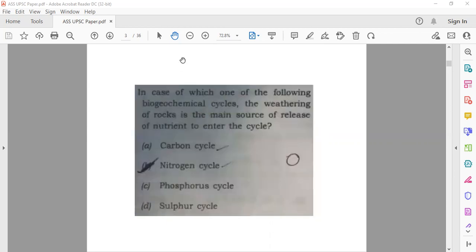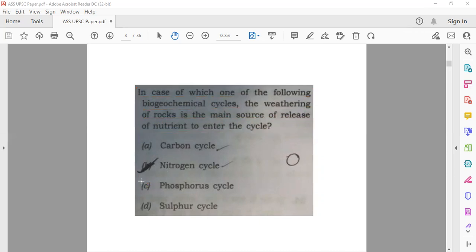The next question is very easy and very relevant to the NTA NET also. Those who have appeared in the exam might know that this question is very prominent in NTA NET also. In case of which of the following biogeochemical cycles is the weathering of rocks the main source of release of nutrients to enter the cycle? The correct answer here is the phosphorus cycle.